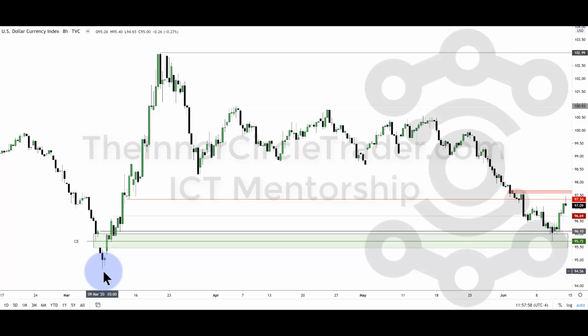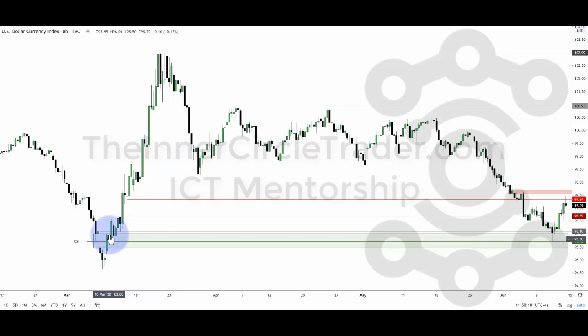Okay, but I'm not trying to say, and let me make it very clear, I am not calling the bottom in dollar. And I'm not saying that we're going to go and run out this high either. We're still inside of a large range between this low and this high. So just be mindful that the focus is this volume imbalance.